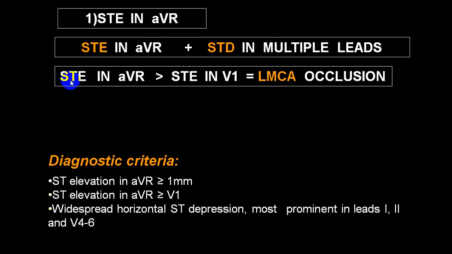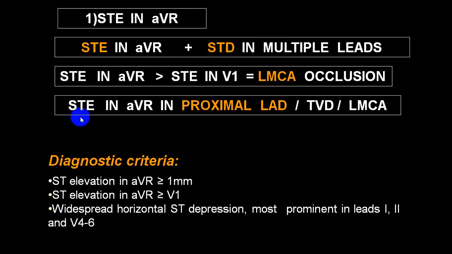But suppose you see there is an ST elevation in aVR as well as V1, but the ST elevation in aVR is more than V1. Along with that, you might have an ST depression in multiple leads, but if you compare ST elevation in aVR and V1, and aVR is more, it is 100% in favor of an LMC occlusion, and this will further end up with anterior wall or anteroseptal infarction.